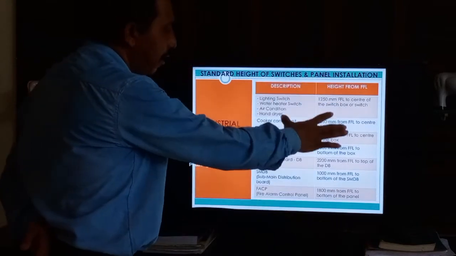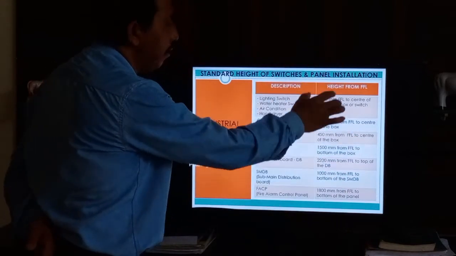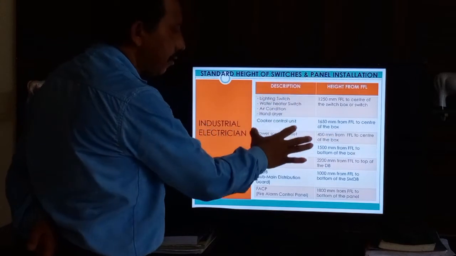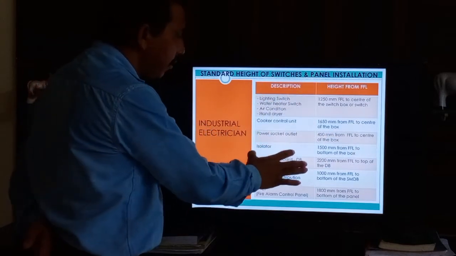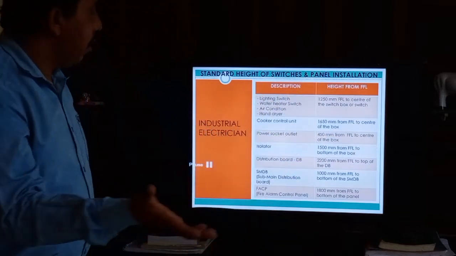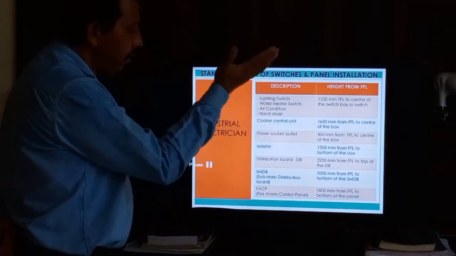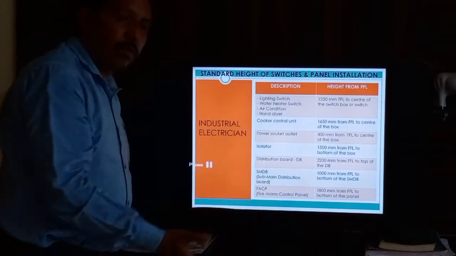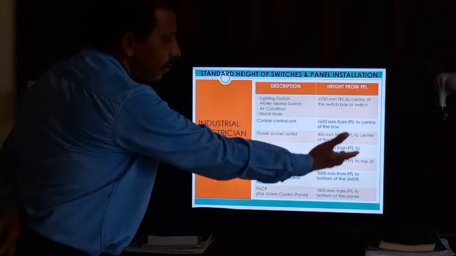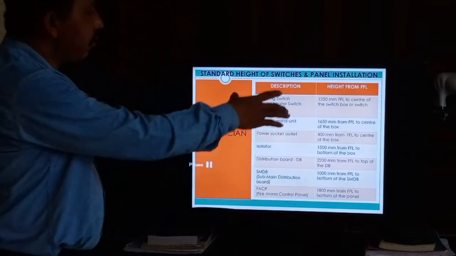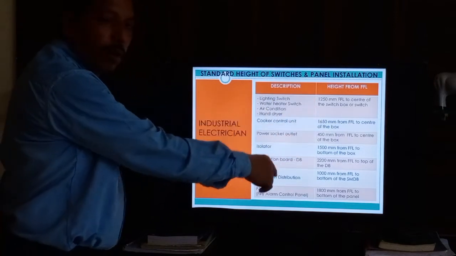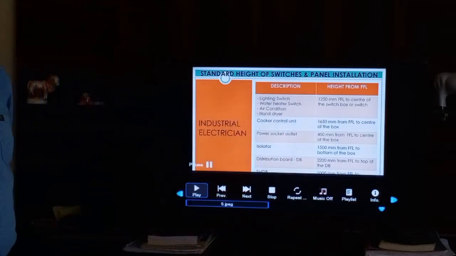So these are the installation heights, and this one is the types of installation. Which types of boxes you install: switch or power socket, insulator, distribution board. As for this one, there are different heights. You can follow this one. Okay, so I hope all of you are clear about this one. Next.